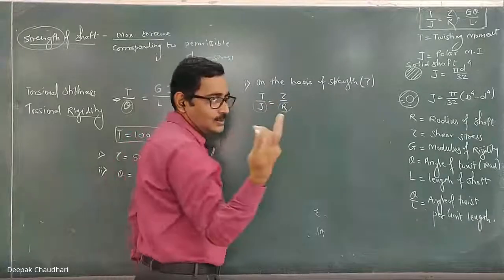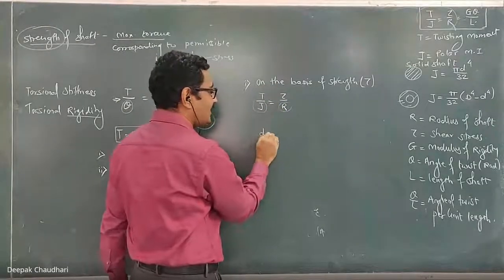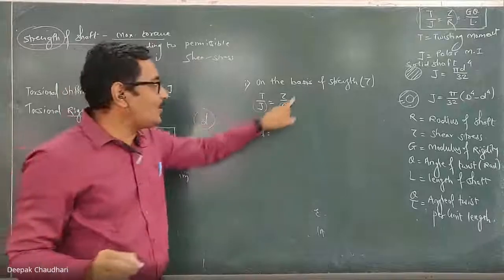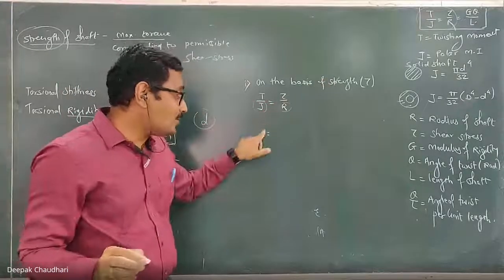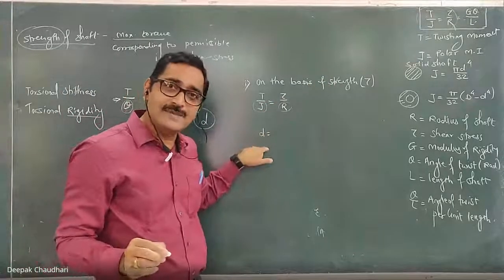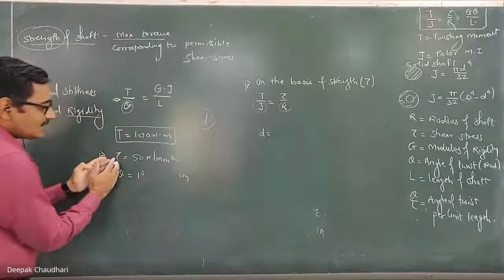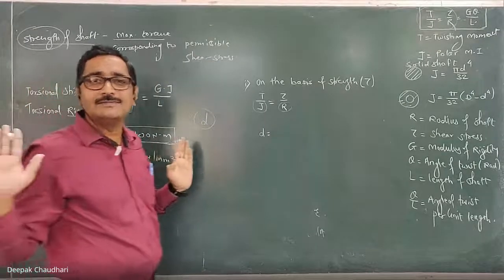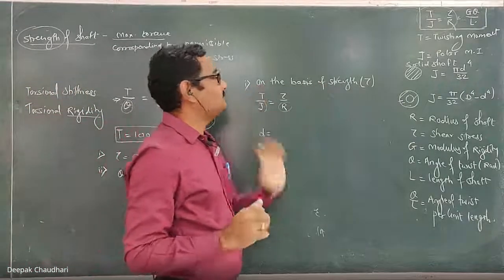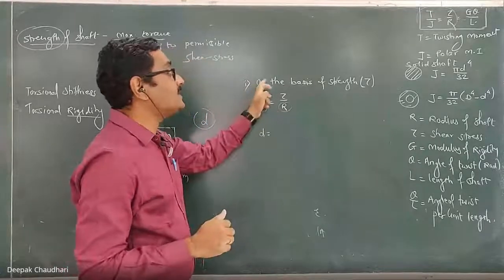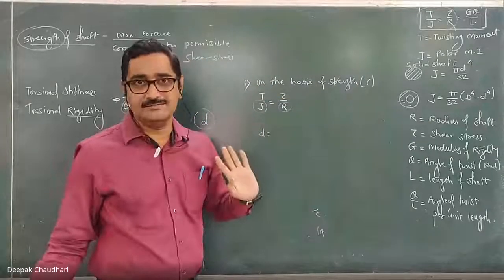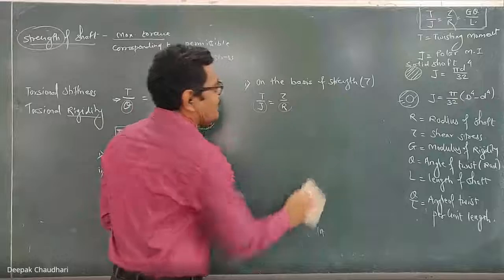So if the unknown is only one, if you solve that, you will get the diameter. But this diameter is the diameter on the basis of strength. Because of this diameter, अगर इतना diameter का shaft use किया, तो shear stress will be within the permissible limit. So this is known as the diameter of the shaft on the basis of strength, or on the basis of shear stress.